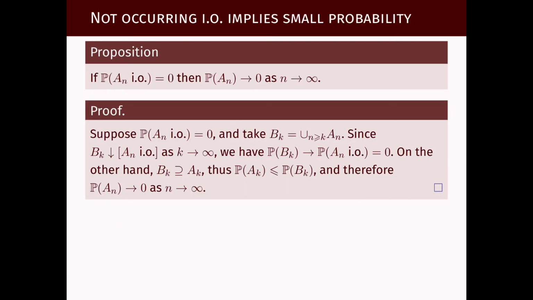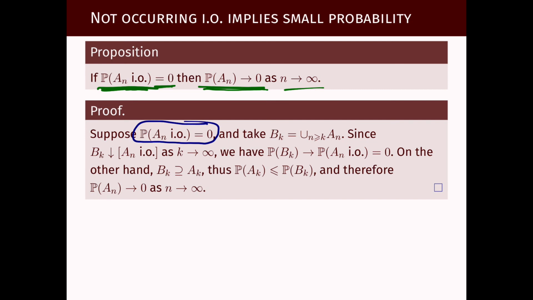And finally, to conclude this video lecture and this unit, we're going to see a proposition. If the probability of an event occurring infinitely many times is 0, then necessarily the probabilities of these events have to tend to 0 as n tends to infinity. Let's see what the proof looks like. Suppose the probability that the events occur infinitely often equals 0.